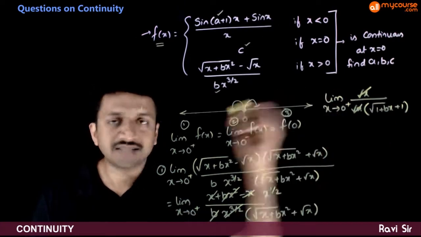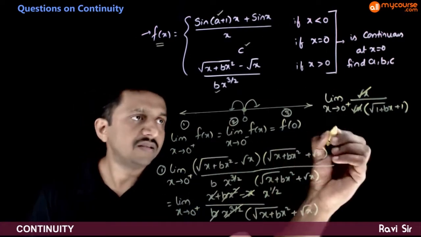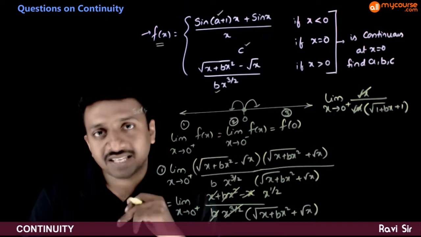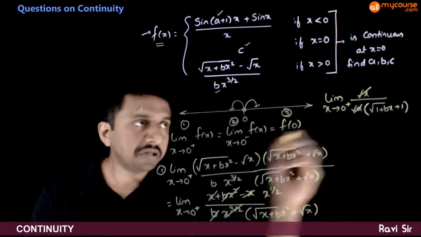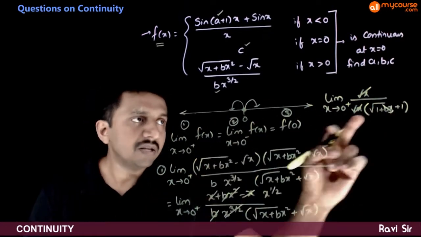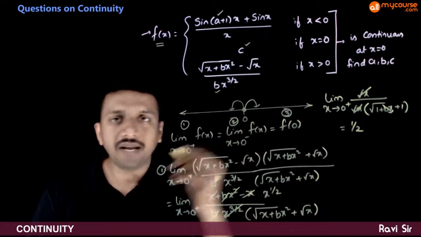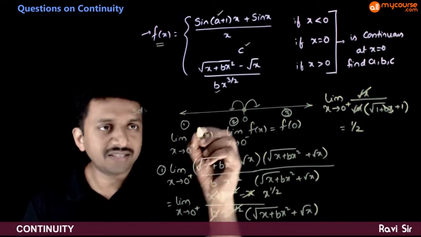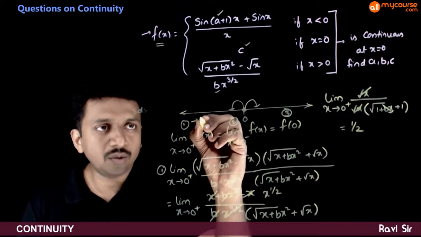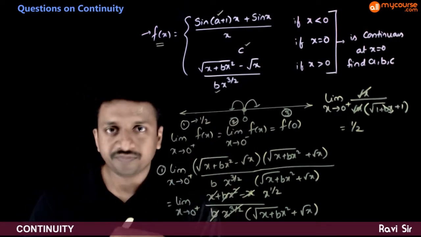So root x and root x get cancelled. So once the indeterminacy has been cancelled, you can do the direct substitution. So this becomes 0. So 1 plus 1 is 2. So the limit is 1 by 2. That means the right limit is equal to 1 by 2.